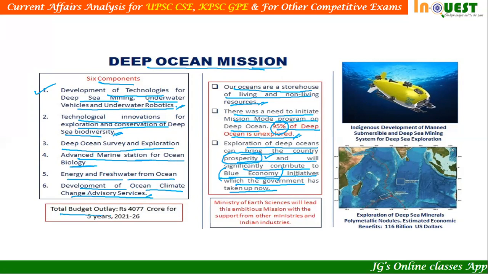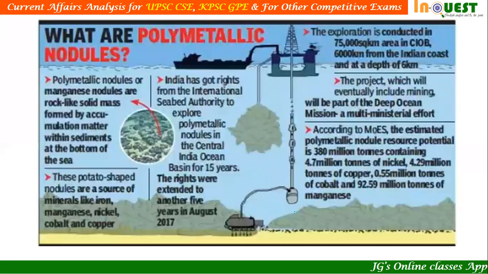Now what is the budget? Total budget outlay of 4,777 crore for 5 years from 2021 to 26. The Ministry of Earth Sciences will lead this ambitious mission with support from other ministries.